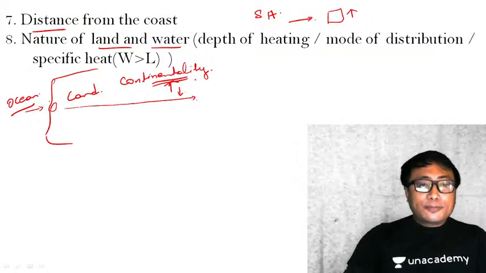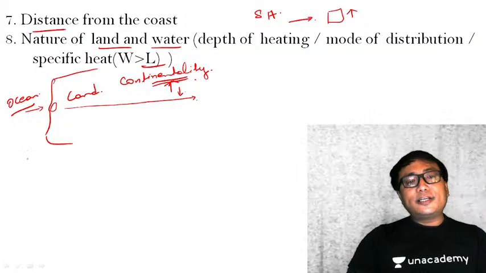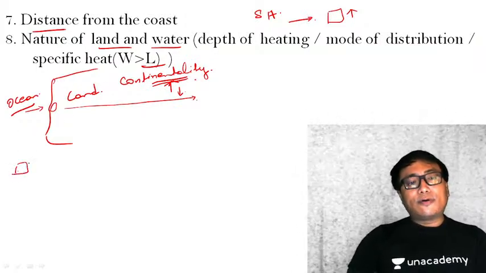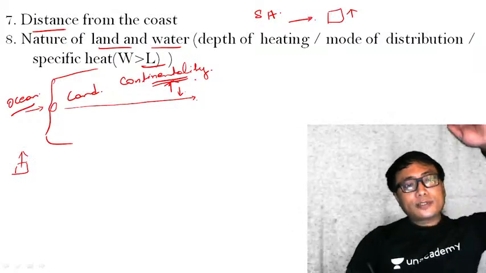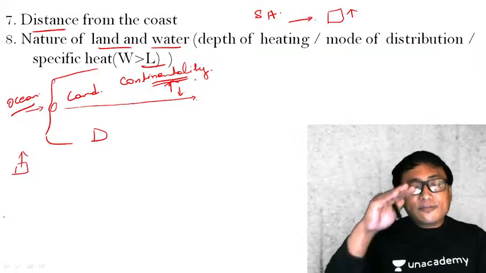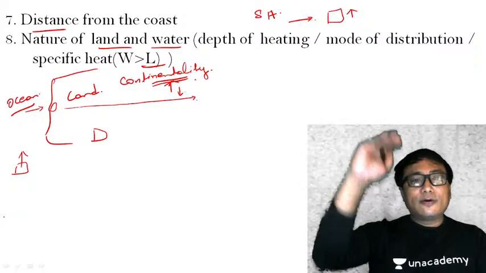Now, specific heat of water is much higher than land, which means it requires more energy to heat one unit of water to raise it by a certain unit of temperature.